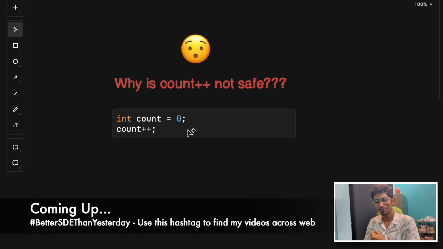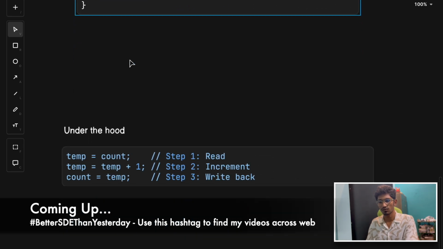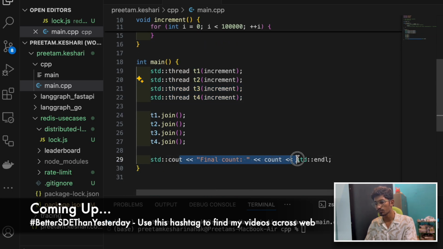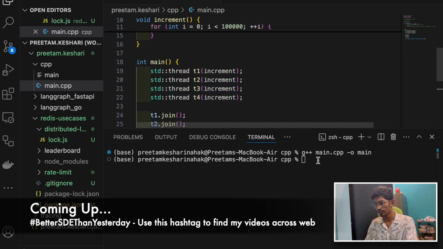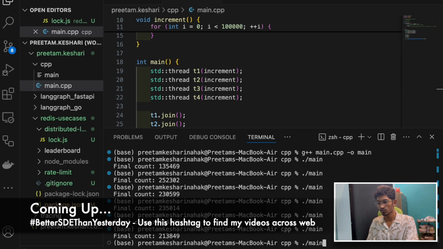So, welcome to one of the most deceptively dangerous concepts in programming, and one of the concepts that explains why Redis is blazing fast. Even if count plus plus looks like a one-line operation, right? But under the hood, it's actually three steps. So ideally the final value of count would print as 4 lakh, but if I just run it, you will see that every time we are getting random, different numbers. There is no guarantee.